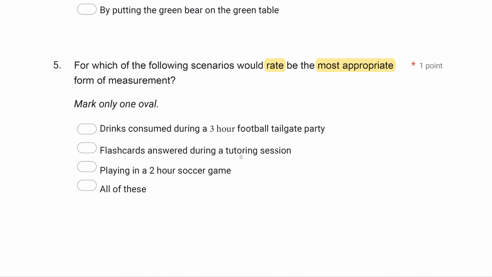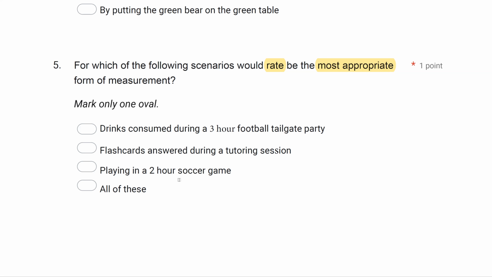And then C, playing in a 2-hour soccer game would violate the idea that you shouldn't use rate for a long, continuous event. Playing in a 2-hour soccer game, where's the rate, right? The game is 2 hours. We're playing. What's our frequency? Okay. Again, we're only using the information presented here, right? So you can't just add information to it. We know the tutor, during a tutoring session, there's flashcards, and that's going to be controlled by the tutor.